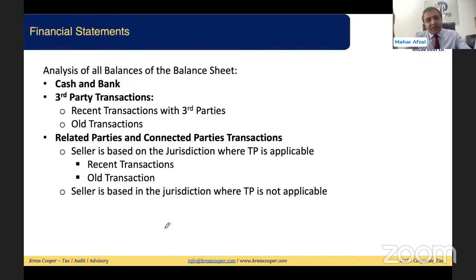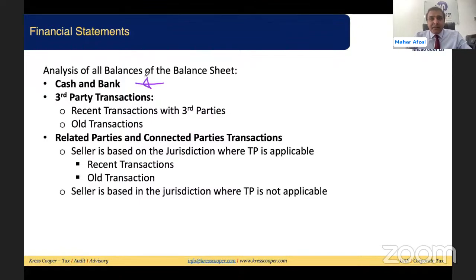Some of the balances in the balance sheet will not have any impact in the future tax period. I'm repeating, some of the balances reflecting in the balance sheet will not have any impact on the taxable profits of the future tax period, like cash and bank. Cash and bank itself will not have any impact on the taxable profits of the future tax period.